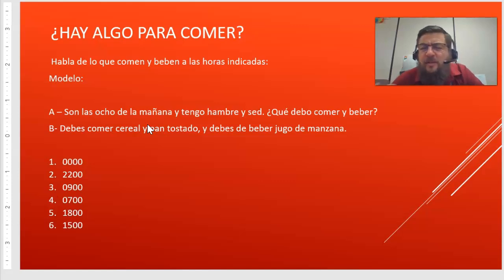I remember a long time ago I explained that in Spanish we use the verb tener to say that we're hungry. So if you translate word for word, it wouldn't make sense because you would say, I have hunger and thirst, instead of just saying hungry and thirsty. But that's how it is proper in Spanish. ¿Qué debo comer y beber? What should I eat and drink? So person B could say something like, debes comer cereal y pan tostado y debes beber jugo de manzana.